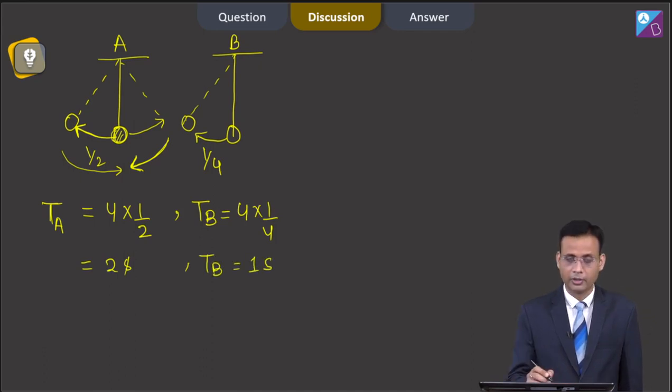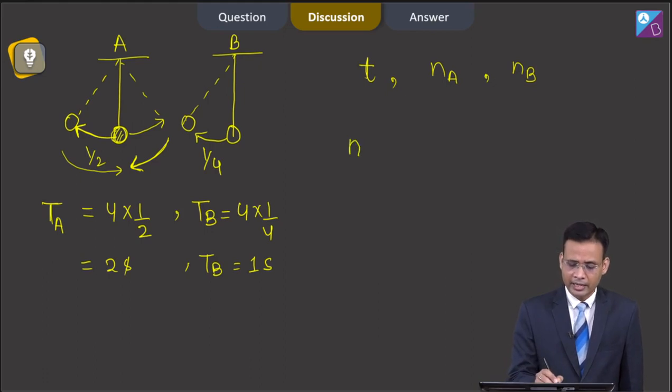Let us suppose that in time t, both pendulum A and pendulum B reach the mean position, and during this time pendulum A completes its NA oscillations, and pendulum B completes its NB oscillations. So the total time taken by A can be written as NA into the time period of A. This time will also be equal to the time of pendulum B, that is NB into the time period of pendulum B.